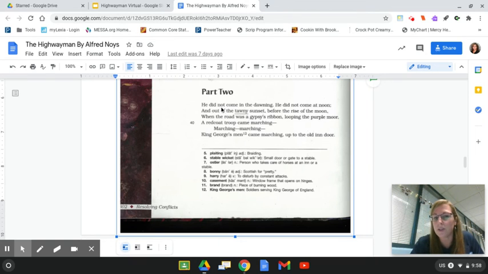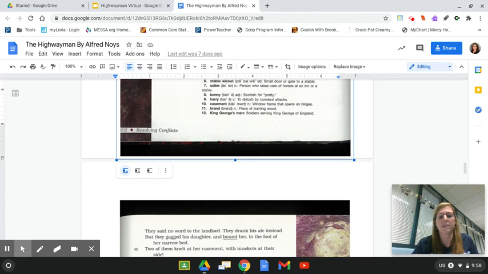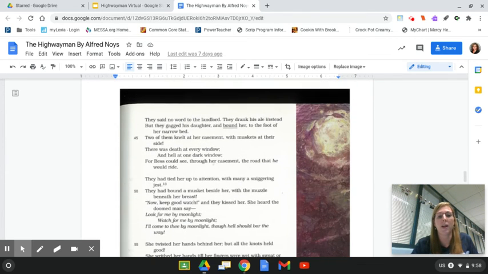So this is interesting. The Highwayman didn't come during the morning. He didn't come at noon, which means they're probably looking for him. And if you remember what he said, he will come in the evening. But now somebody else has shown up at the inn, King George's men. And if you look down here, these are the soldiers that are serving King George, and they're coming up to the old inn door. Let's see what happens when they show up at the inn.